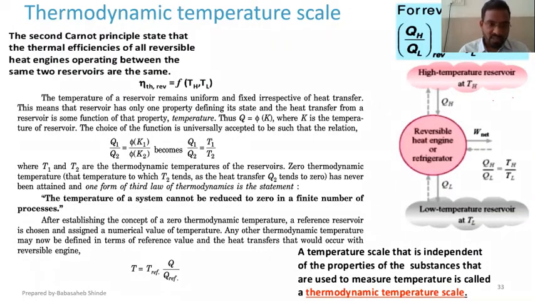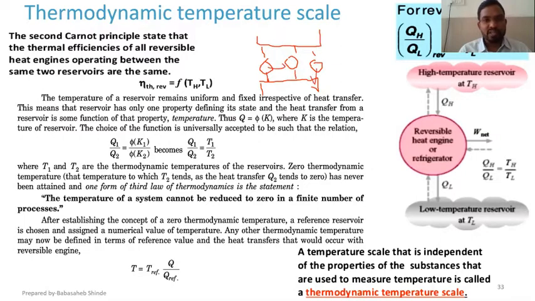Now in the case of the thermodynamic temperature scale, we proved that if there are certain engines operating between a source and sink, and all those engines are reversible engines, then their efficiency is going to be the same.